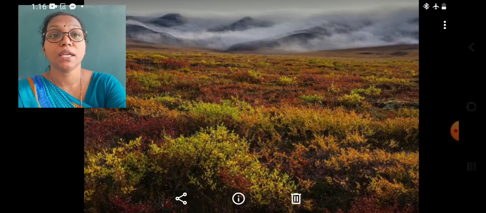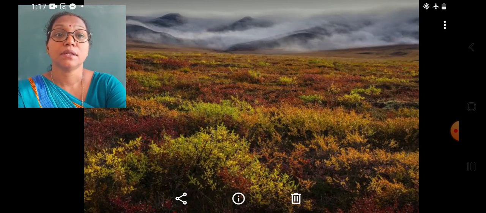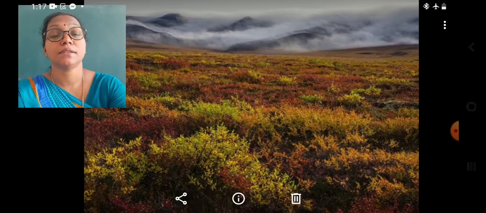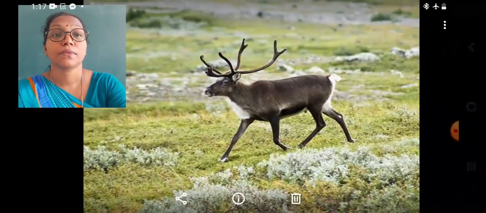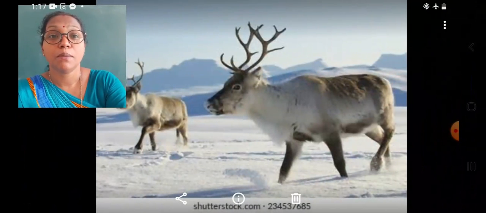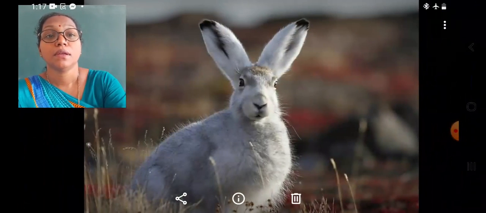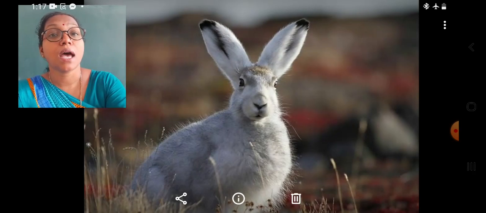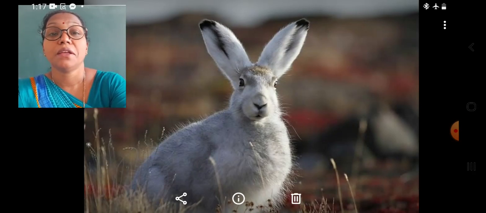Most parts of the year the land is covered with snow and ice. Those regions are known as the tundra regions. Many animals are found in the tundra region. A type of deer, the caribou, and the snow hares are the animals found in the tundra region.